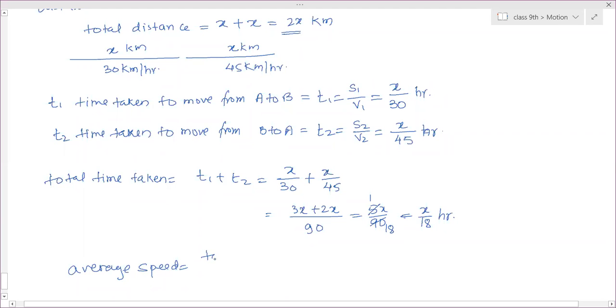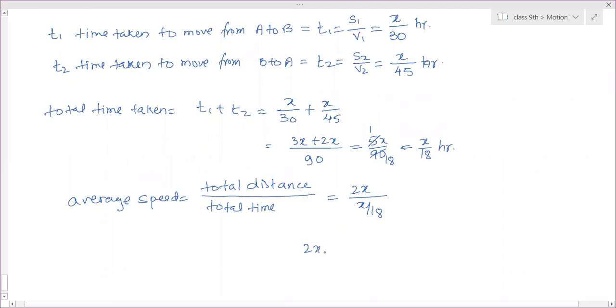Average speed is equal to total distance by total time. Total distance is 2x, total time is x by 18. So it is 2x into 18 by x. This x and this x cancel. 2 into 18 is 36 kilometer per hour.